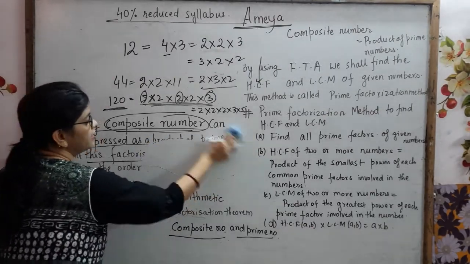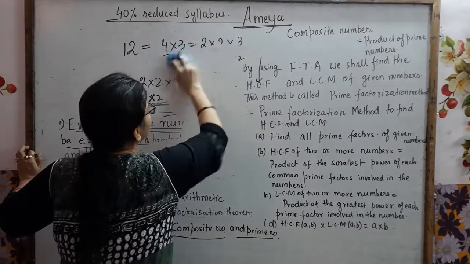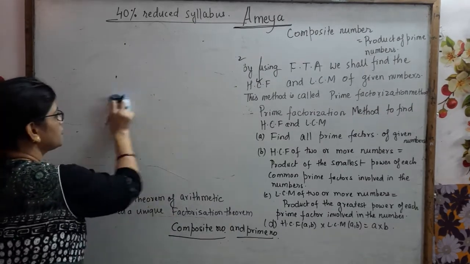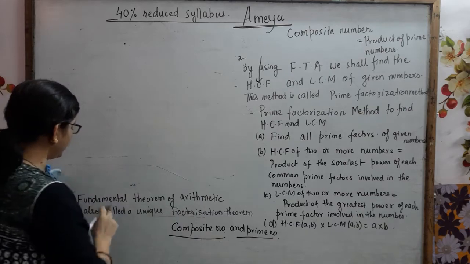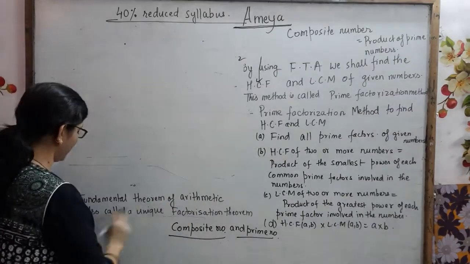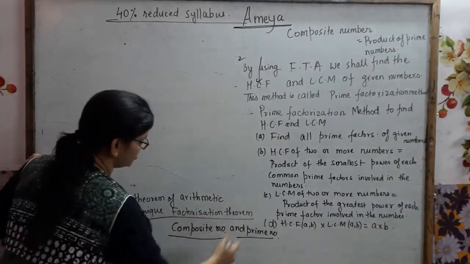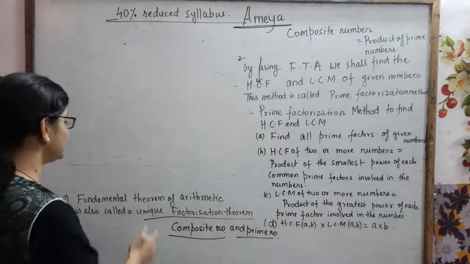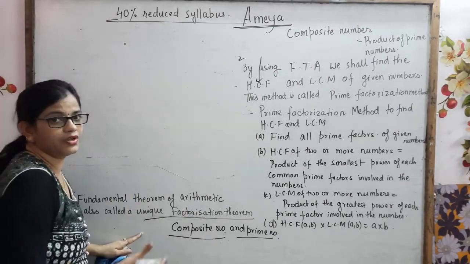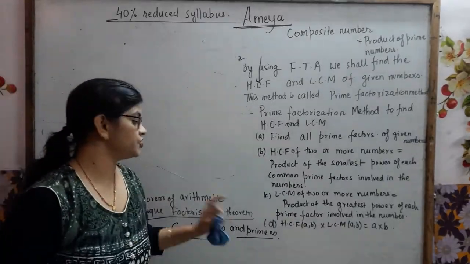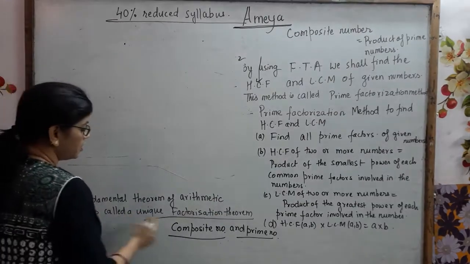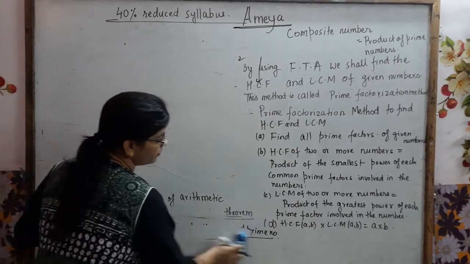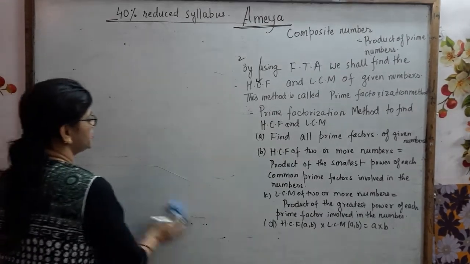Now next, a fill-in or true-false type question may emerge from this section, and that is this part. They are telling that the fundamental theorem of arithmetic is also called the unique factorization theorem. So what is the other name of the fundamental theorem of arithmetic? Since uniqueness is there, I have shown you the uniqueness, it is called the unique factorization theorem. If a fill in the blank is coming, you can write unique factorization.